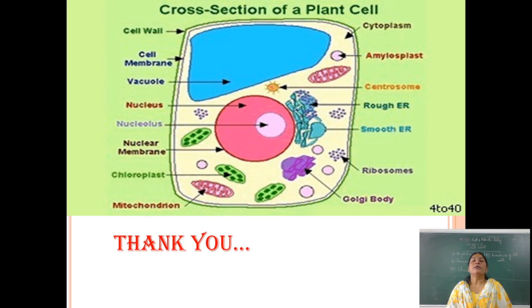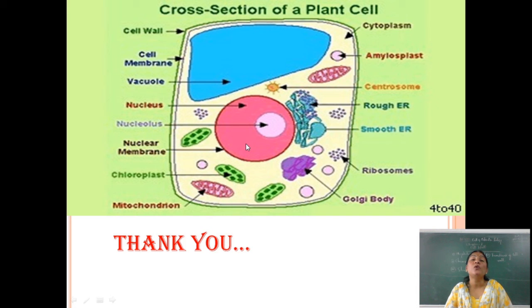So here the diagram shows the cross section of a plant cell, showing the cell wall followed by the cell membrane, which we also call the plasma membrane. Here are some vacuoles and different cytoplasmic constituents like the amyloplast, centrosome, rough and smooth endoplasmic reticulum, ribosomes, Golgi bodies, mitochondria and chloroplast.